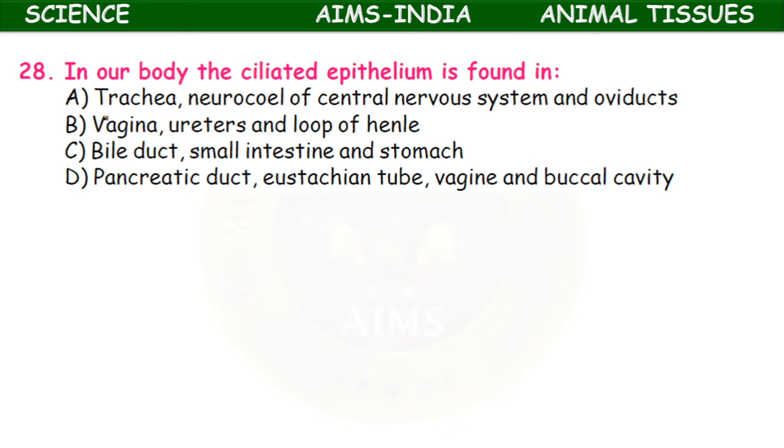Okay, in our body, the ciliated epithelium is found in. Where do you find the ciliated epithelium? It is present in the trachea, neurocoel of central nervous system, and oviducts.